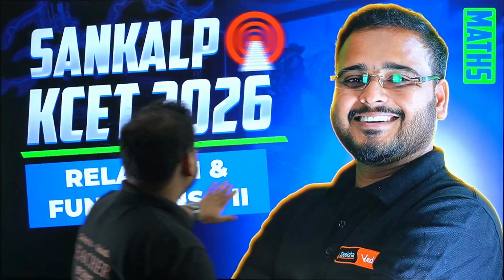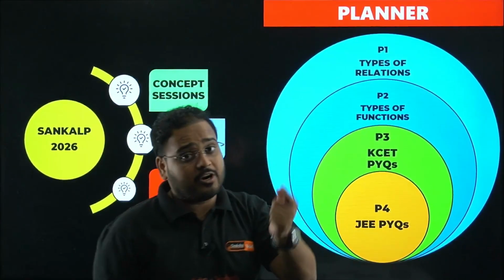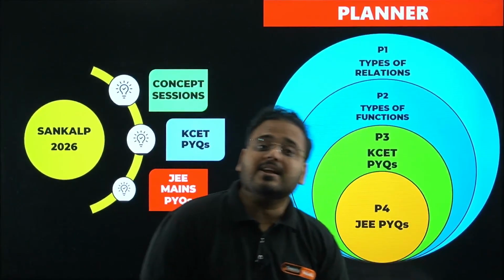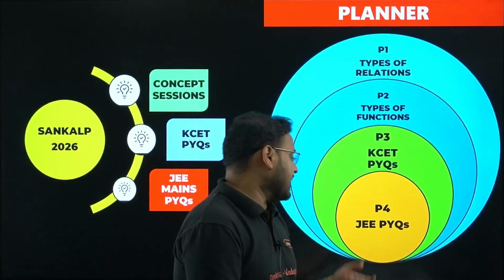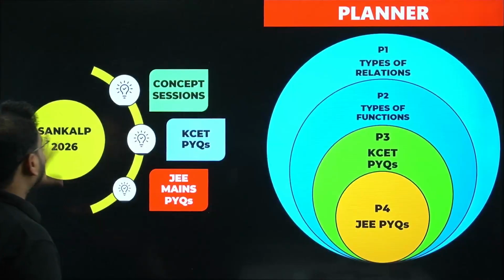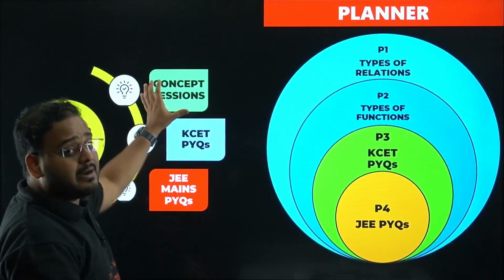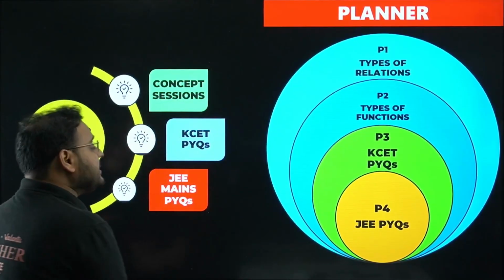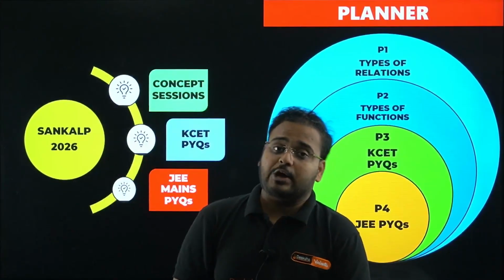Let's start with the chapter planner. Over here we have part 2. Part 1 was types of relations, as we have already done. Part 2 today is going to be types of functions. Part 3 will be KCET PYQs, and part 4 will be JEE Mains PYQs. Same goes for the Sankalp structure. In the Sankalp batch we have one segment as concept sessions, segment number 2 is KCET PYQs and segment number 3 is JEE Mains PYQs. I hope this is all clear.